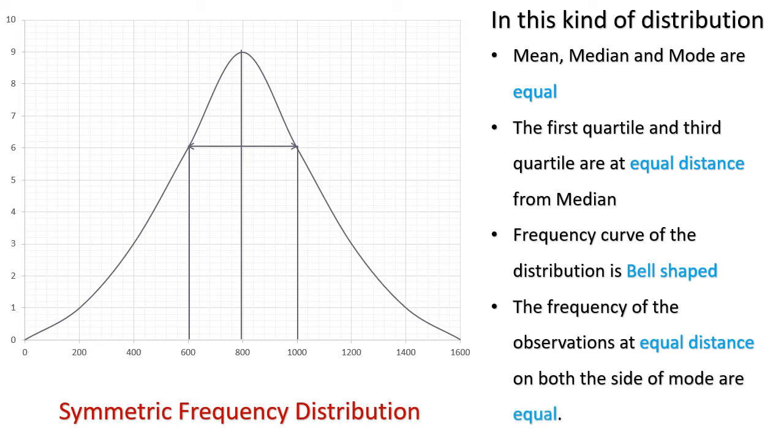Now this means that, let's take 400 for instance. 400 is less by 400 than 800. So if I add 400 to the 800, I get 1200. So the frequency of 400 and 1200 are equal. If you want to check it on the graph paper, frequency of 200 and 1400 are equal, frequency of 600 and 1000 are also equal. So the frequencies of the observations on both sides of the mode which are at equal distance are also equal. These are the characteristics of the symmetric frequency distribution.